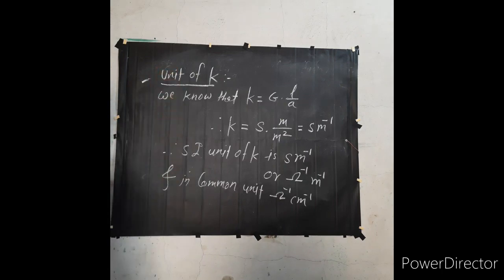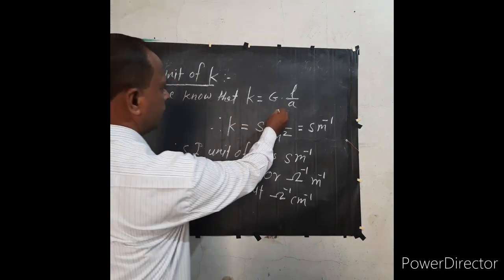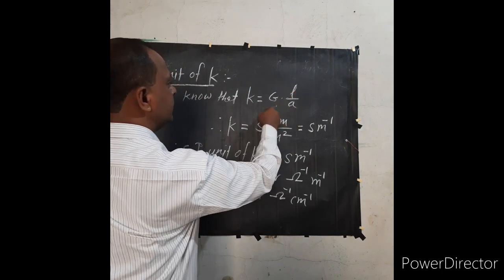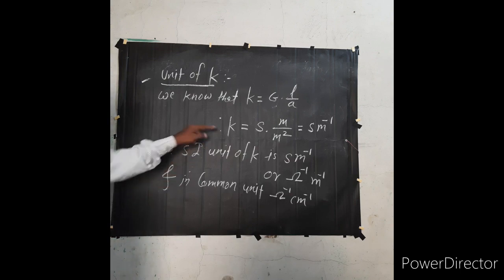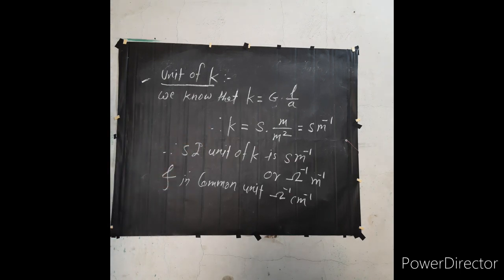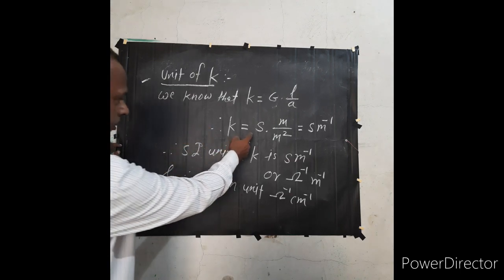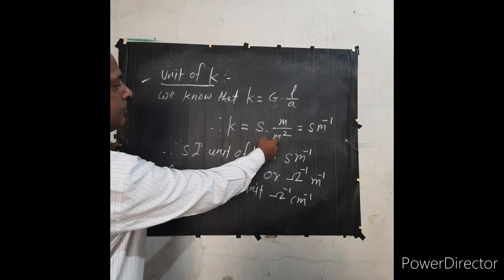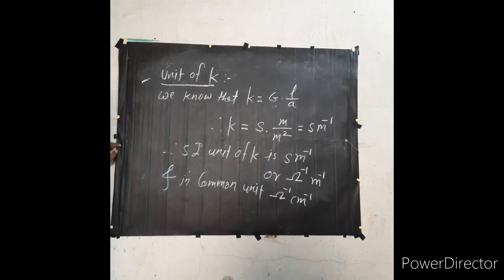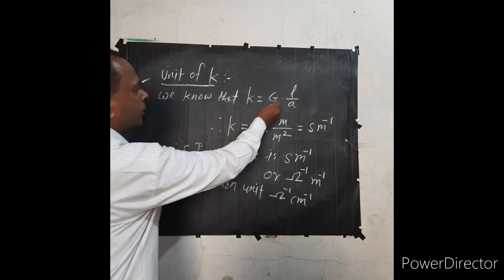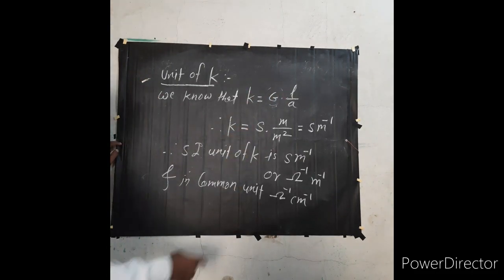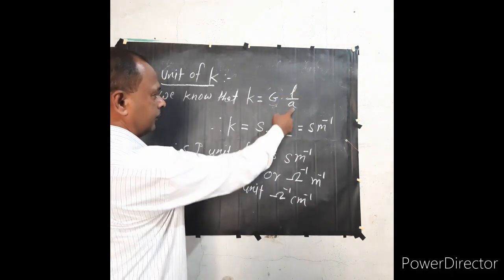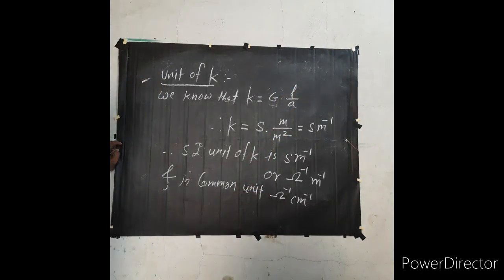We see the unit of conductivity. We know that conductivity is equal to electrical conductance into L upon A. So conductivity K is equal to Siemens into meter upon meter square. The unit of electrical conductance is Siemens, for length meter, and for area meter square.